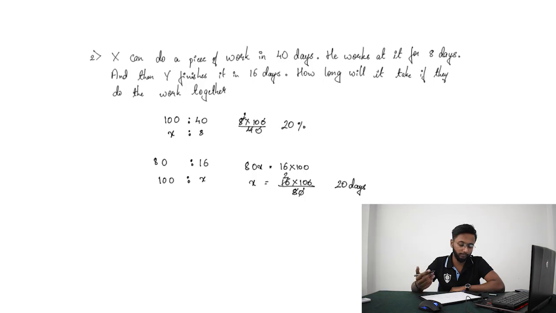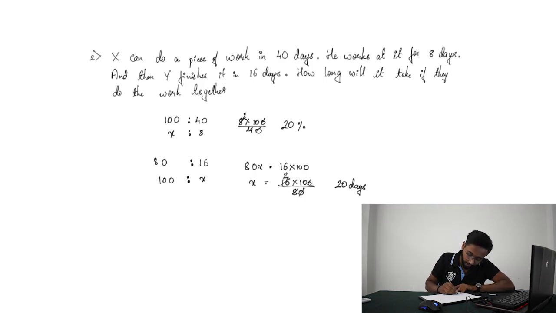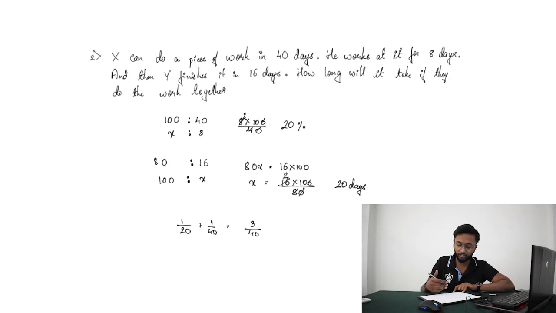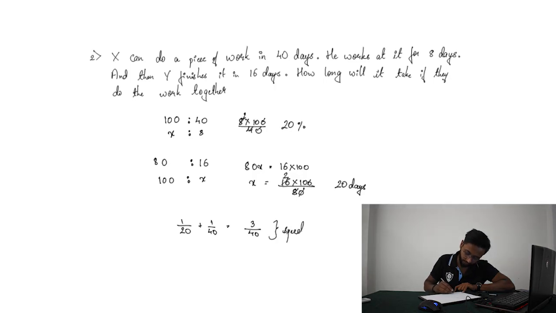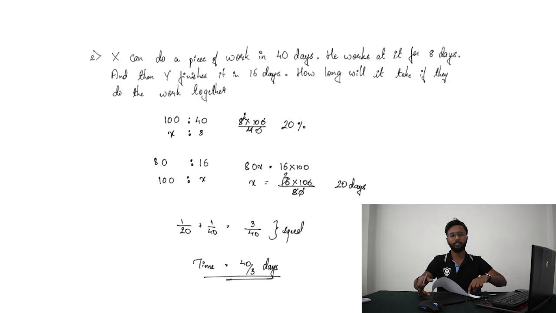Now how long will it take if they do the work together? This is simple. We just do 1 by 20 plus 1 by 40, which is 3 by 40, and that 3 by 40 is the speed at which they work. So we want the time, which is the reciprocal of it. So let's move on to the next question.